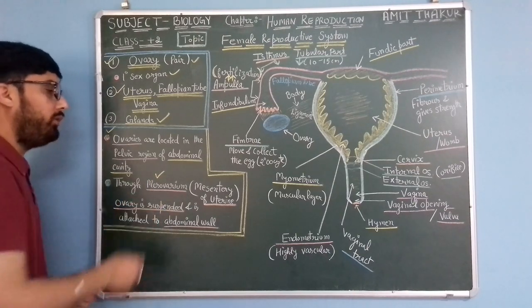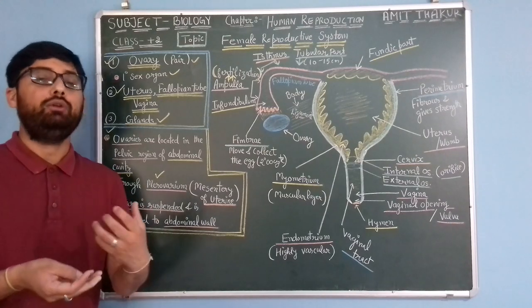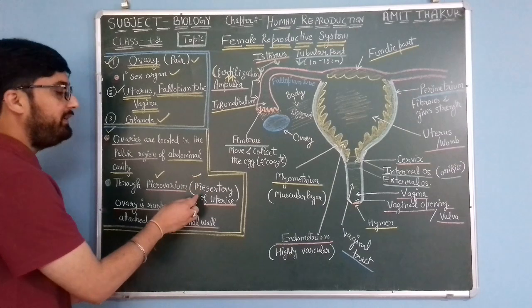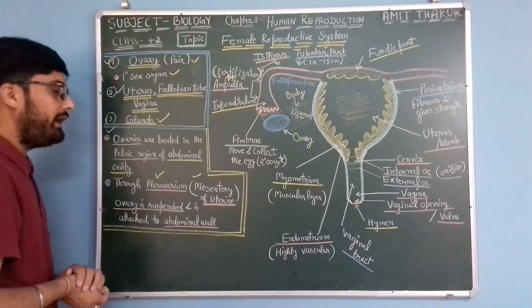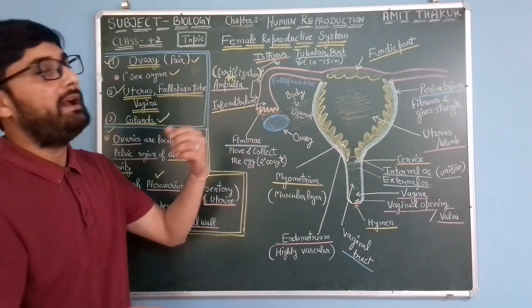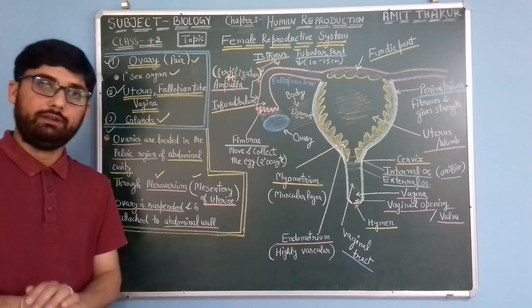This mesovarium is a body ligament or uterine ligament. This is the mesentery of the uterus. Mesentery means it is a ligament of the perimetrium layer, which is the outermost layer of the uterus.